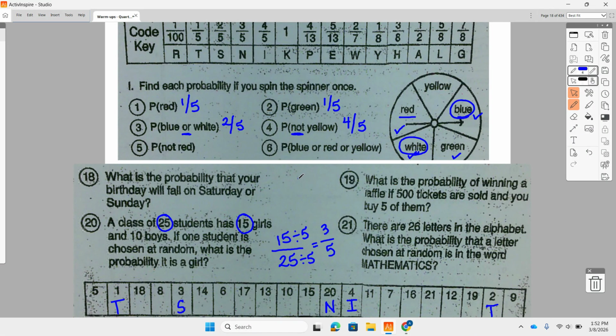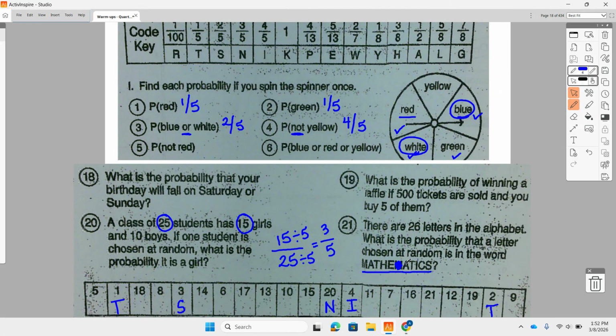All right, let's try 21 as well. 21 I tend to get a lot of questions about. There are 26 letters in the alphabet. What is the probability that a letter chosen at random is in the word mathematics? Well, one thing you gotta watch for with probability is making sure that you don't do double counting, counting something more than one time. That shouldn't be double counted. So for example, there's only one M in the alphabet, right? So we have 2 M's, so only one of them counts.